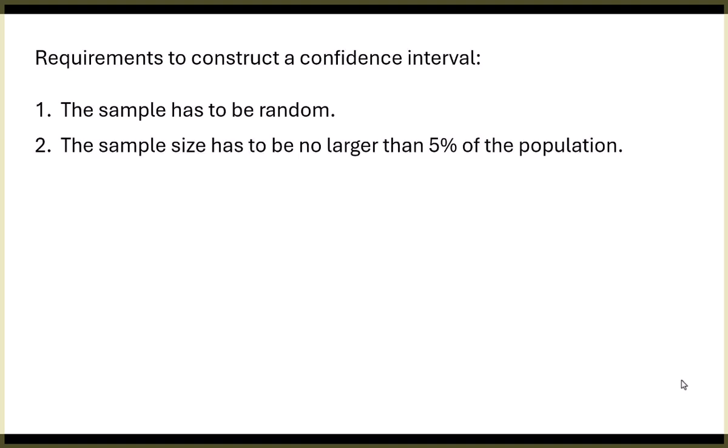This is familiar. My sample size can't be any larger than 5% of the population. So if my population size is 1,000, then I can't have a sample size of over 50. Otherwise, the things in my sample might not be independent of each other.